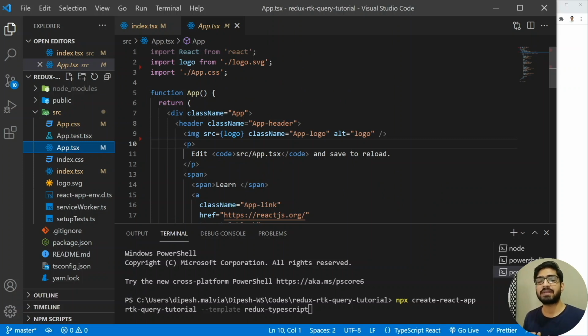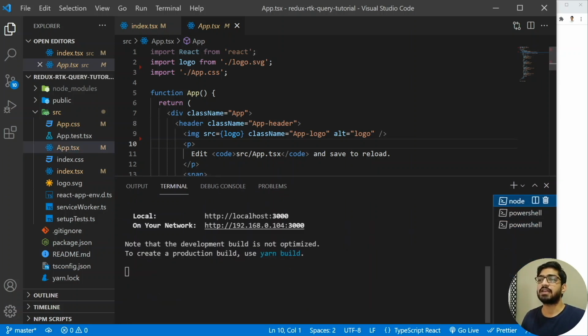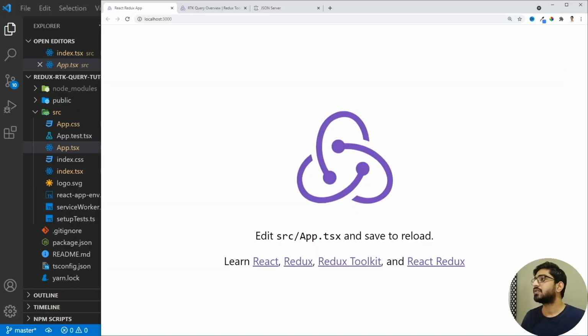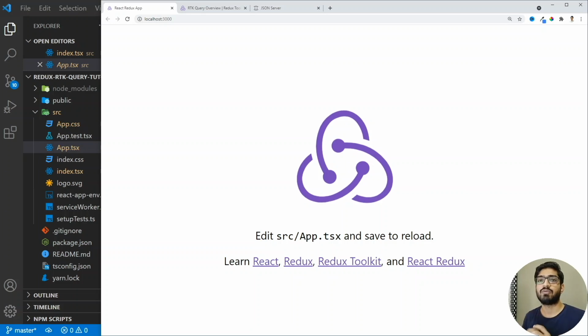So I'm running my application on the local development environment. If I go here, then we see that our application is running on localhost:3000. So let's go here and let's see. So this is our application, which is already running on the development environment.